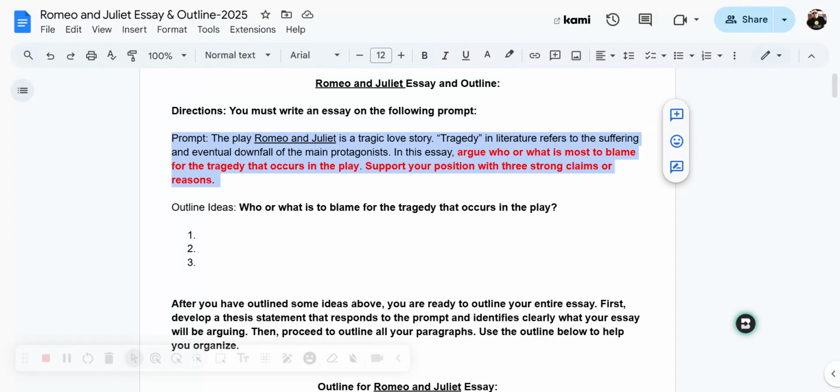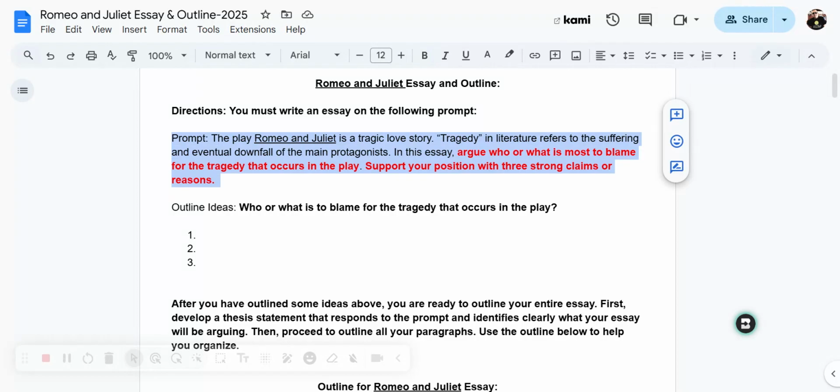So the prompt says, the play Romeo and Juliet is a tragic love story. Tragedy in literature refers to the suffering and eventual downfall of the main protagonists, which are your main characters. In this essay, argue who or what is most to blame for the tragedy that occurs in the play. Support your position with 3 strong claims or reasons.